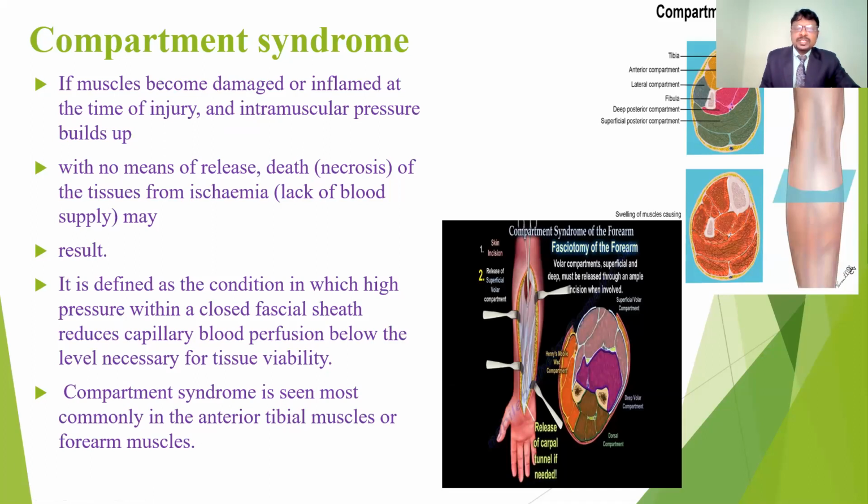Death of the tissue from the ischemia may occur. If it's not released properly, there is a chance to get the ischemia, and a chance to get the necrosis. Because of the ischemia, there is decreased blood circulation, and also a chance to get the necrosis. So that is the tissue death. With the tissue death, we are going to get so many complications. It gives so many symptoms, which we are going to discuss here.